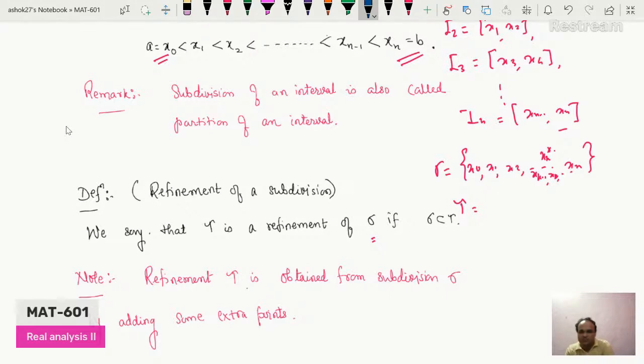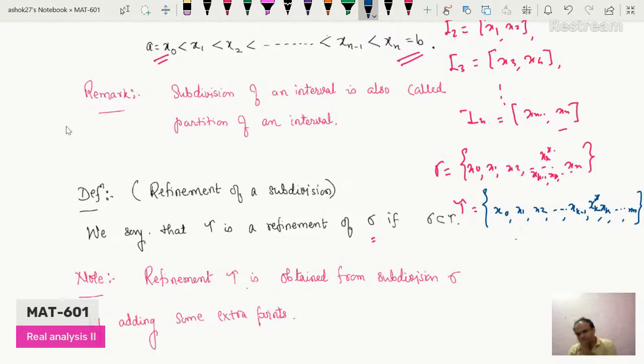So here, suppose sigma is a subdivision which contains x0, x1, x2 up to xn, that means n plus 1 points, and suppose tau is a refinement. How will it be the refinement of the original subdivision? You can add at least one point in the original subdivision. So I'm adding xk star between xk minus 1 and xk. The resulting subdivision I'm writing as x0, x1, x2, up to xk minus 1, and then I'm adding one single point between xk minus 1 and xk. So it is xk star and then xk, and it goes to xn.